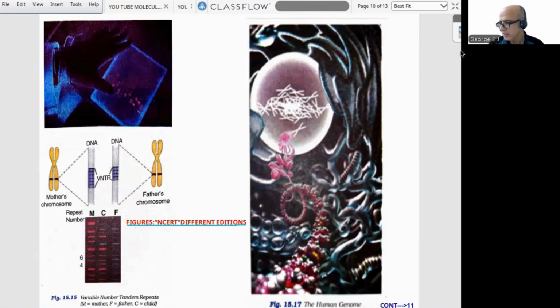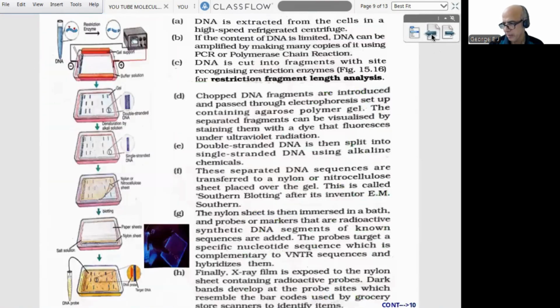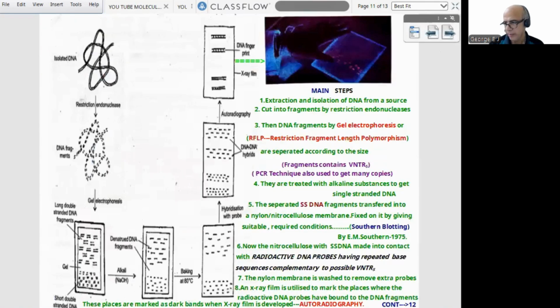Now, what are the basic steps? Steps are already given here, but we can proceed in another manner. So what are the basic steps in DNA fingerprinting, and how will it proceed? Everything I put in a simple manner. See, the first step is extraction and isolation of DNA from a source. Diagrams you can watch here.